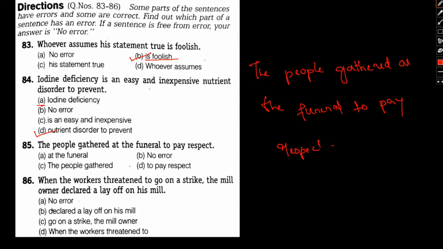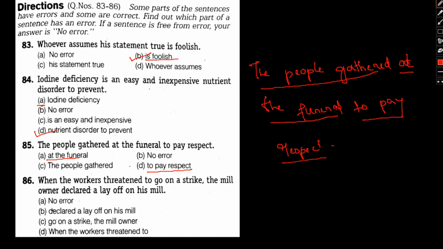Okay, let's go part by part. At the funeral, it's a correct thing, no error in this part. People gathered, again it's a correct thing, no issues with this. To pay respect. Okay, to pay respect, wait, see, to pay respect.